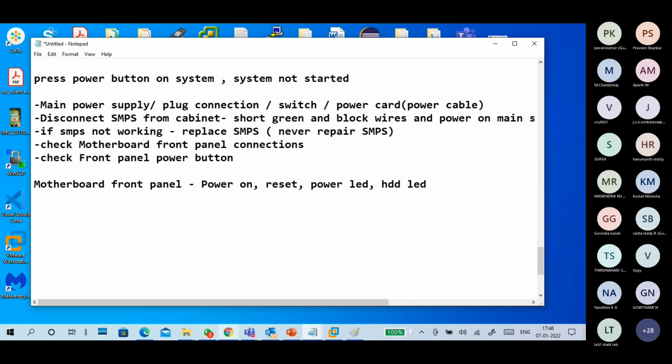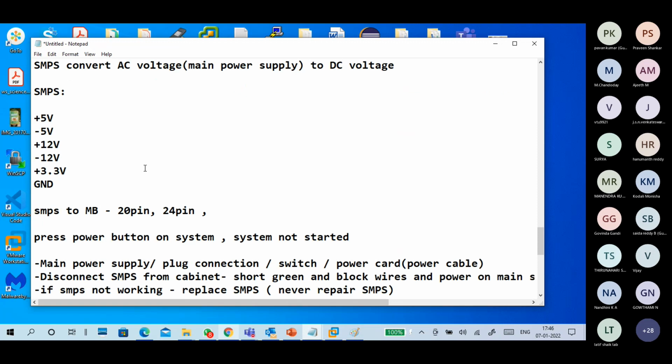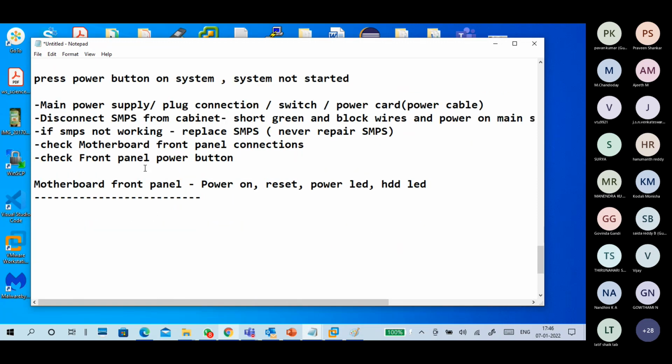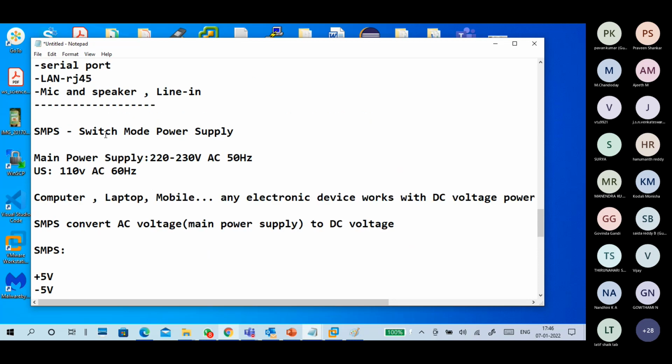Okay. So this is the thing. Check the power button. So this is SMPS related issues and what to check and how to solve it. Are you guys okay with SMPS? What is SMPS?